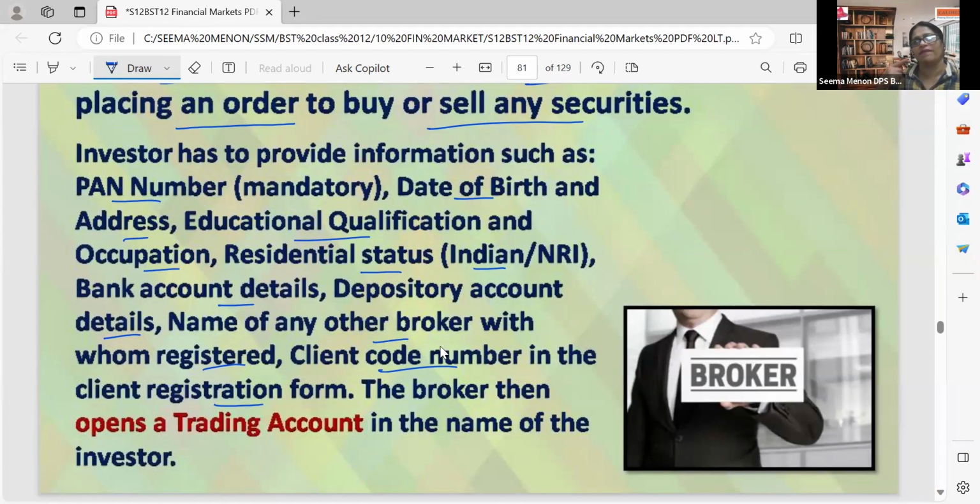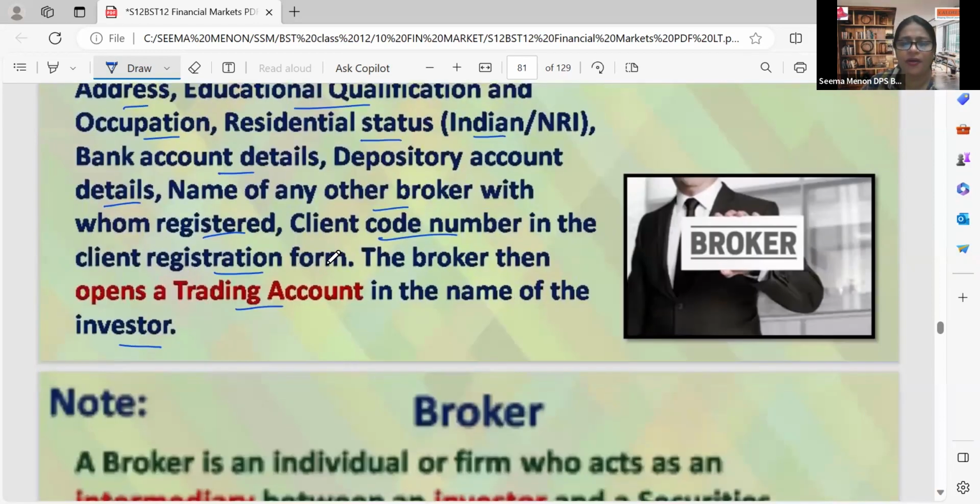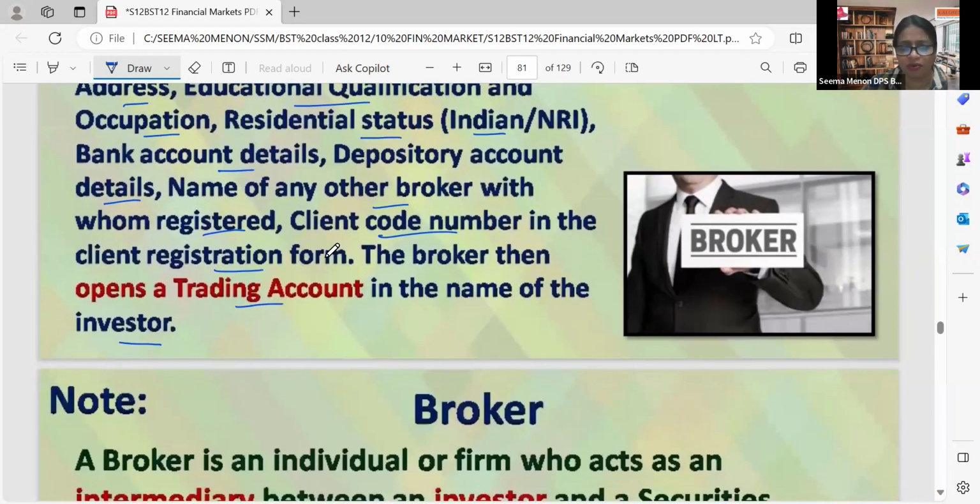We have to provide this as the investor. Suppose Mr. A wants to purchase shares, he has to give all these details to his broker, and the broker should be a registered broker. The broker then opens a trading account in the name of the investor. Trading account means the account for purchasing or selling shares, after giving all this information.